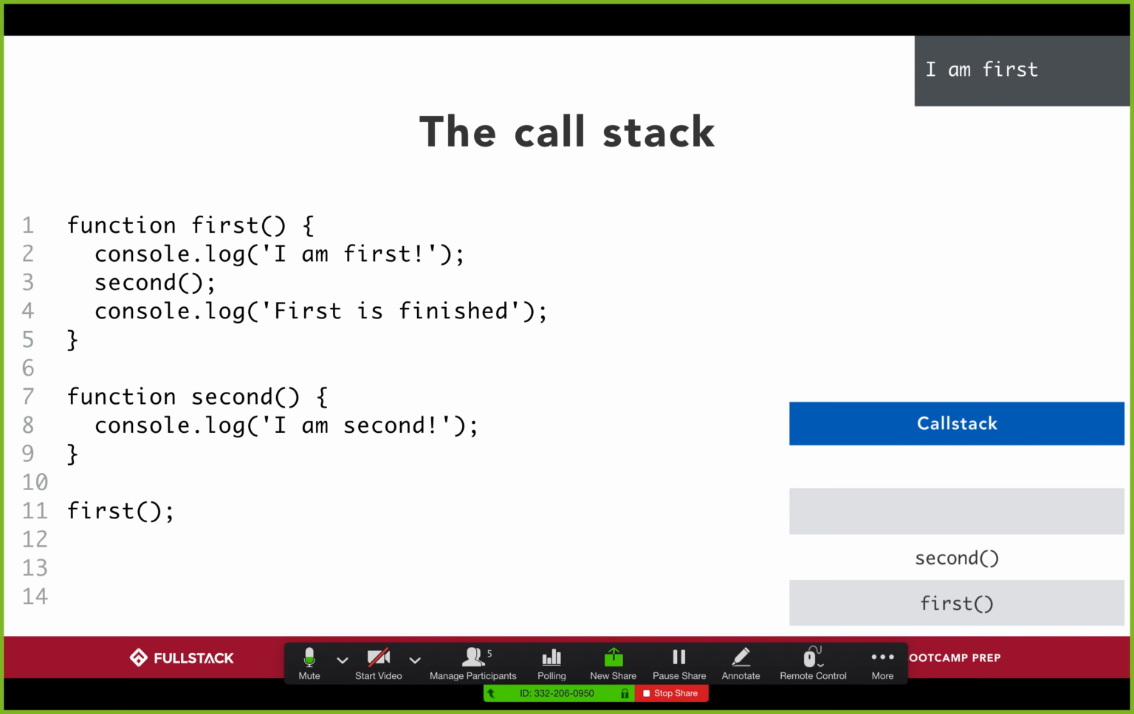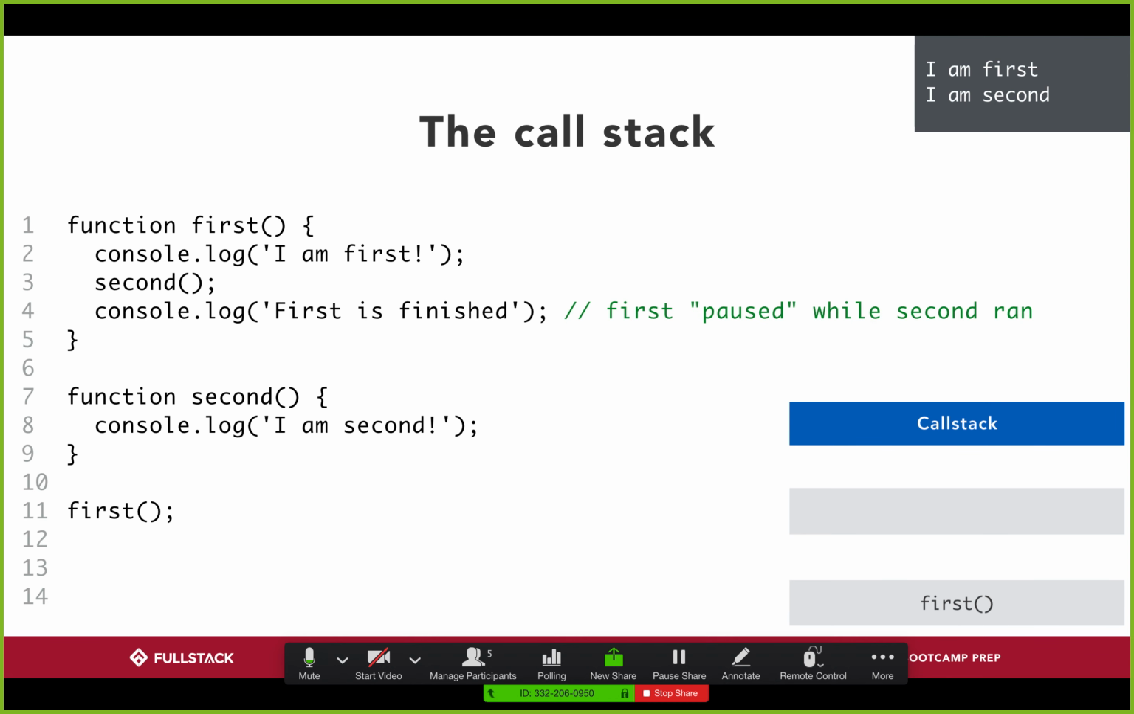Here, my next job is to finish running the second function. So I console log out "I am second," and then I'm done with the second function. Then I can take it off my call stack and resume where I had left off with the first function. And here I console log out "first is finished" and I'm done. Okay, so once again, just to reiterate, because in the first function on line 3 I'm calling the second function as well, in order to finish the first function, I need to run the second function.